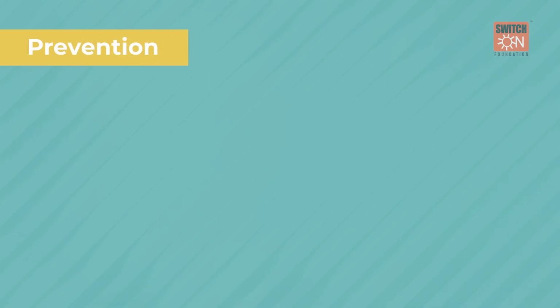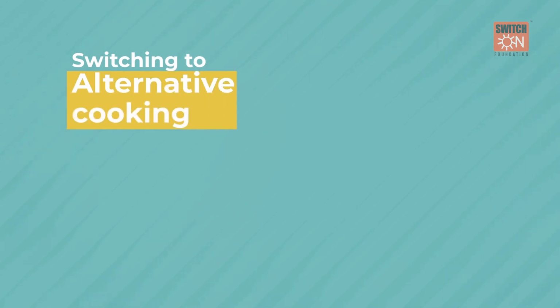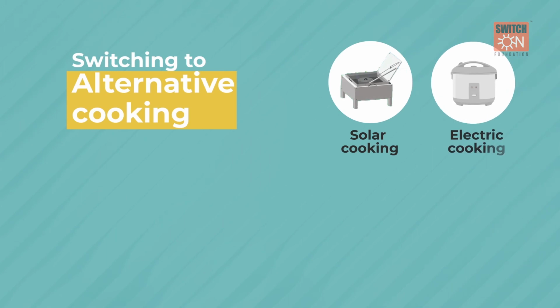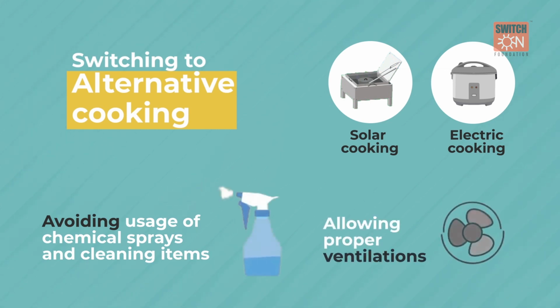Prevention. Indoor air pollution is avoidable. Switching to alternative cooking and heating options like solar cooking ways or electric cooking stoves, especially in rural households, avoiding usage of chemical sprays and cleaning items, and allowing proper ventilation.